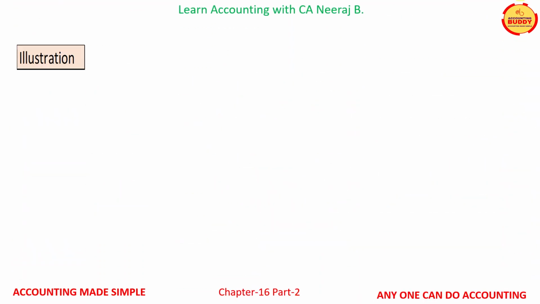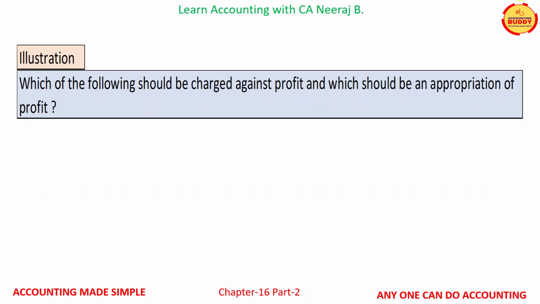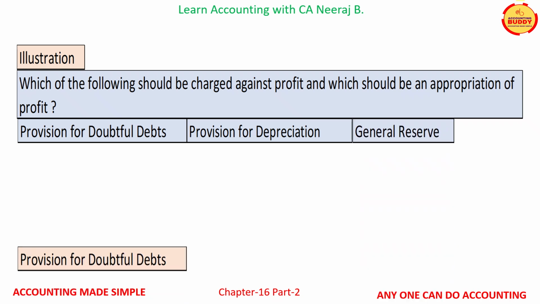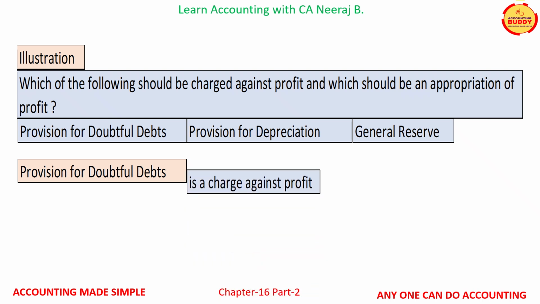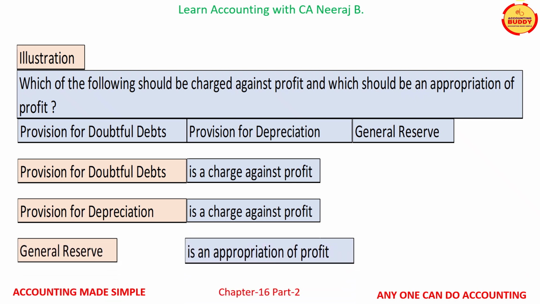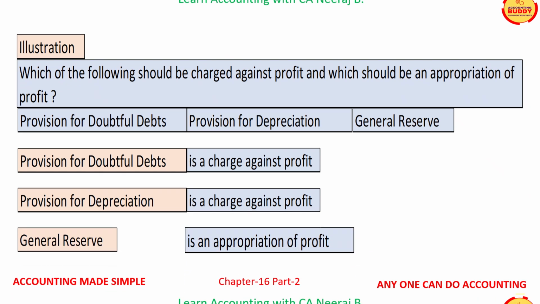Let us discuss an illustration. Which of the following should be charged against profit and which should be an appropriation of profit? They are provision for doubtful debts, provision for depreciation, and general reserves. Now let us discuss them one by one. Provision for doubtful debts is a charge against profit. Provision for depreciation is also a charge against profit. And the general reserve is an appropriation of profit.